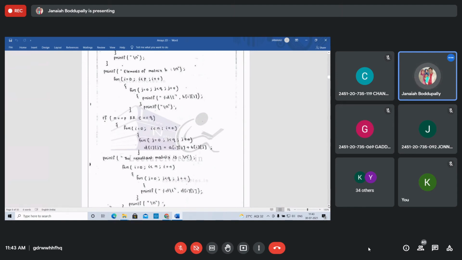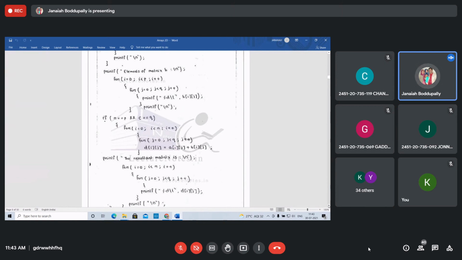What is the order of the resultant matrix? Same, R by C, or P by Q, any. Both are the same, no? R equal to P and C equal to Q, no? We can take R, C, or P, Q, whatever, R, Q also, both are the same.